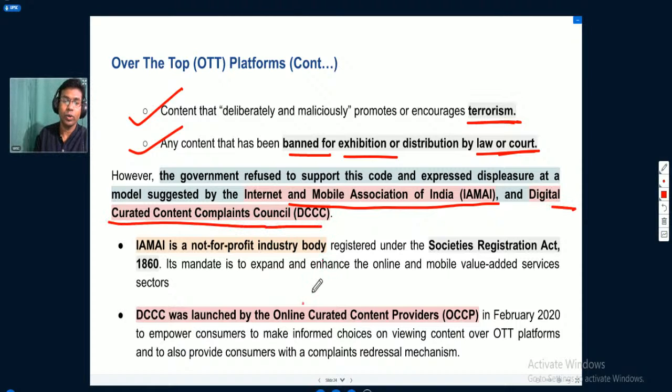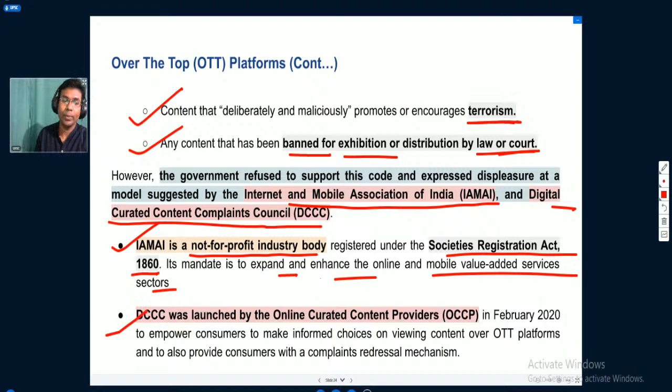So we will understand what the Internet and Mobile Association of India is, and we will understand the Digital Curated Content Compliance Council. The Internet and Mobile Association of India is a not-for-profit industry body registered under the Societies Registration Act of 1860. Its mandate is to expand and enhance the online and mobile value-added services sectors.